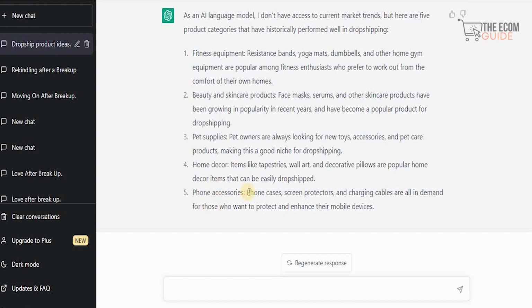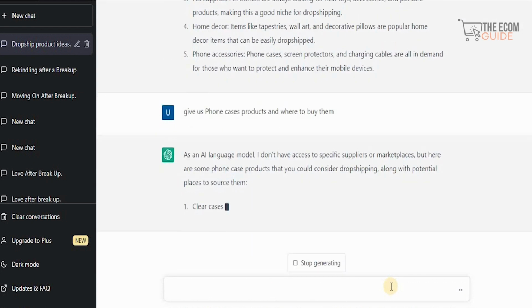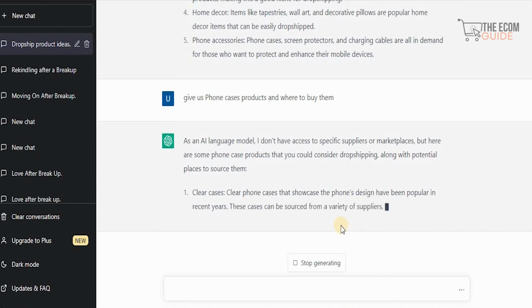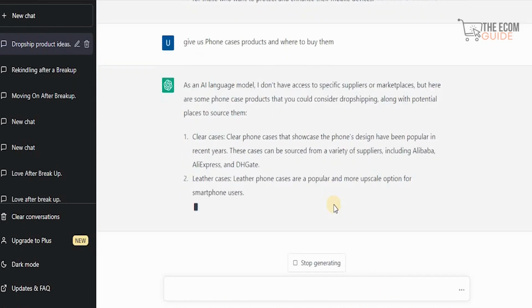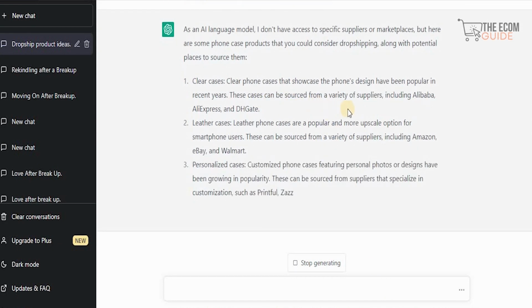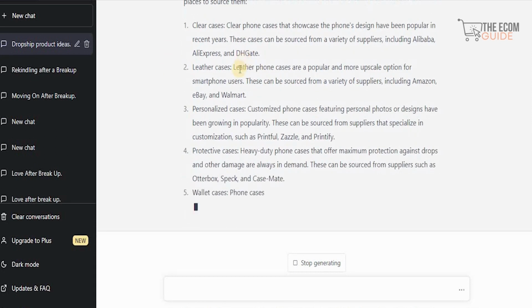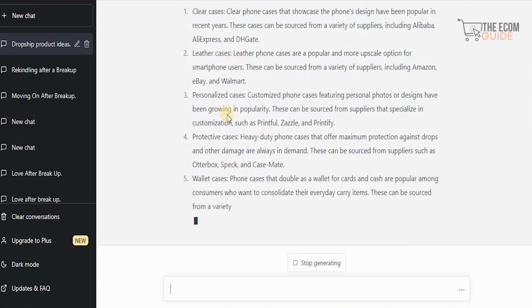So let's say phone accessories. Phone cases is something that's interesting. We're going to say give us phone case products and where to buy them. Now, once we do that, they're literally going to find the different products that are available. They're going to say you can go for a clear case, or we're going to go for a leather case, and obviously, as you can see, the cases can be sourced from a variety of suppliers, including Alibaba, AliExpress, and DG Gates. So these are all the different phone cases that we can go for.